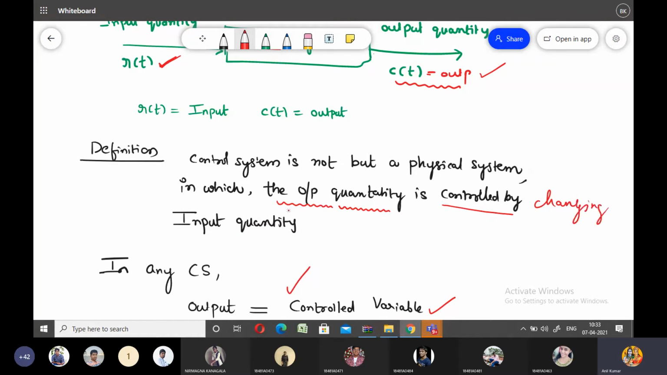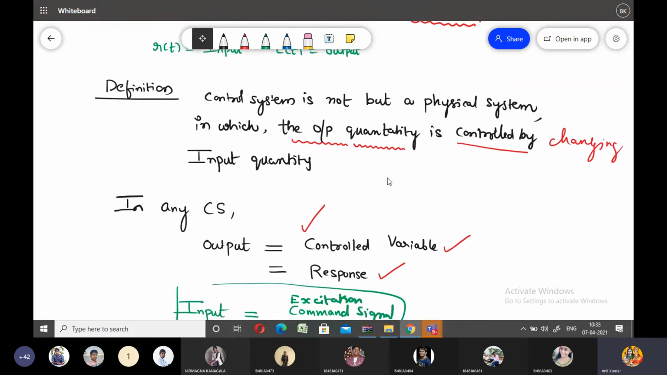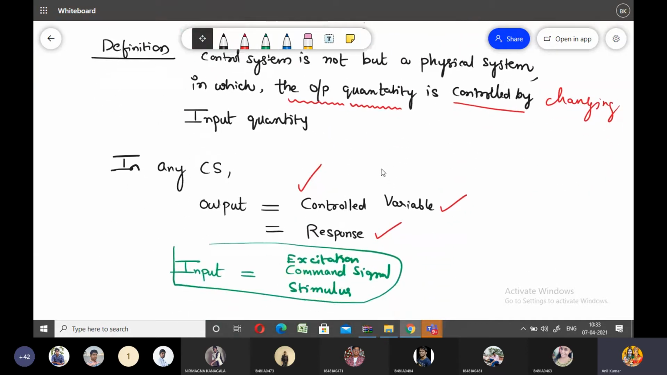How can we represent the input signal and the output signal in control systems? The input quantity is represented by R of t and the output quantity is represented by C of t. C of t is nothing but the output and R of t is nothing but the input. These are the definitions for control systems.